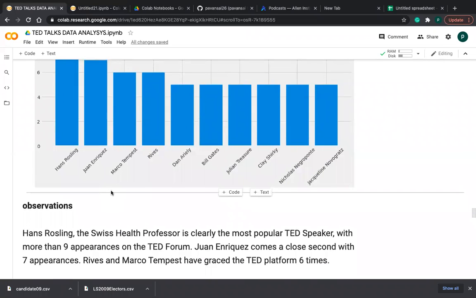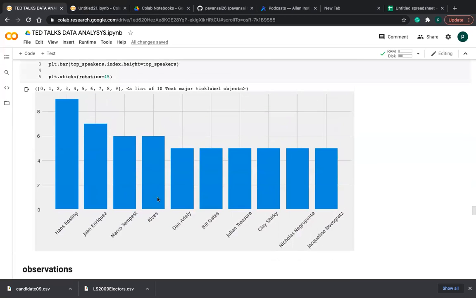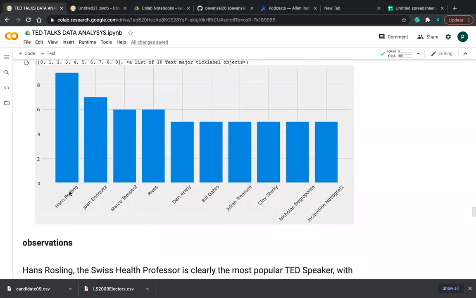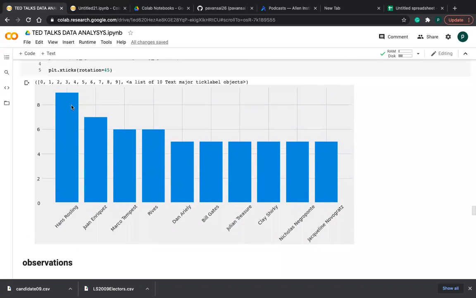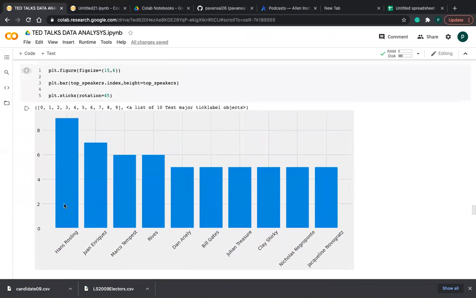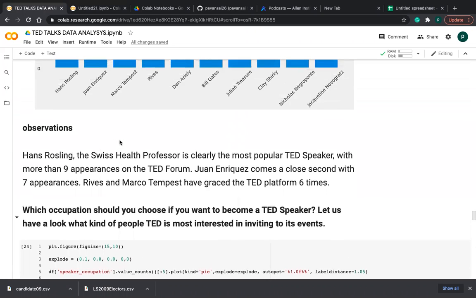Observations, friends. What I observed from this bar plot: Hans Rosling, the Swiss health professor, is clearly the most popular TED speaker with more than 9 appearances. This bar plot indicates how many times the speakers gave a talk. So the speaker Hans Rosling gave the talk the most number of times, more than 8. Next, Juan comes a close second with 7 appearances, friends. And see, these are the observations, friends.